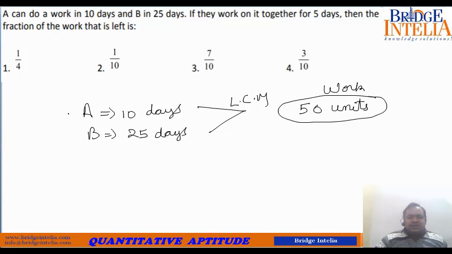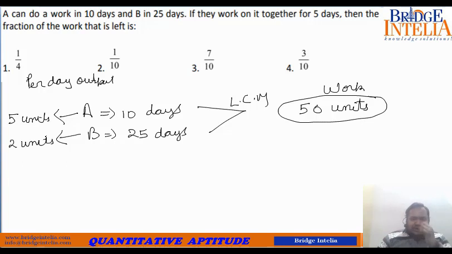So based on this, you can predict their per day output or work. So in 10 days, A has done 50 units of work. So in one day, he must be doing 5 units of work. Similarly, B, 25 days, 50 units. So in one day, he must be producing an output of 2 units.